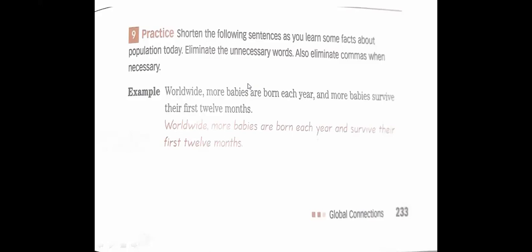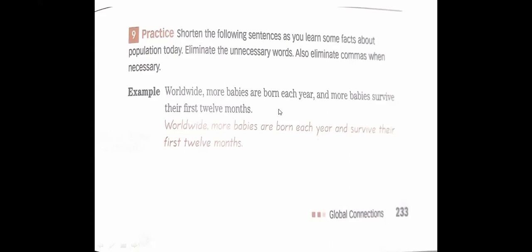Shorten the following sentences as you learn some facts about population today. Eliminate the unnecessary words. Also eliminate commas when necessary. Example: Worldwide, more babies are born each year and more babies survive their first 12 months. Worldwide, more babies are born each year and survive their first 12 months.